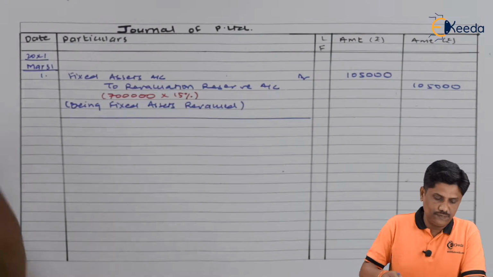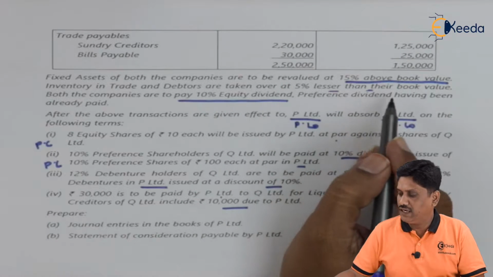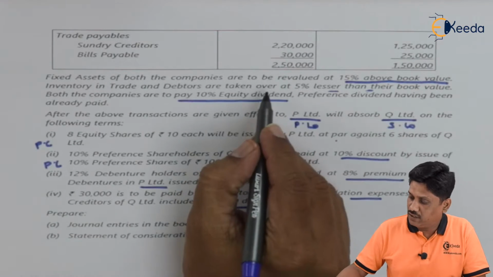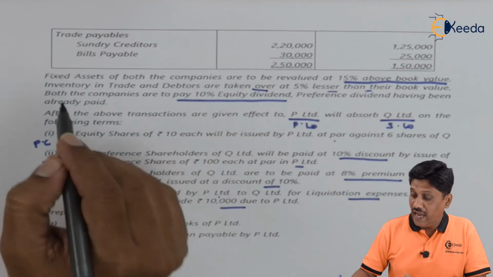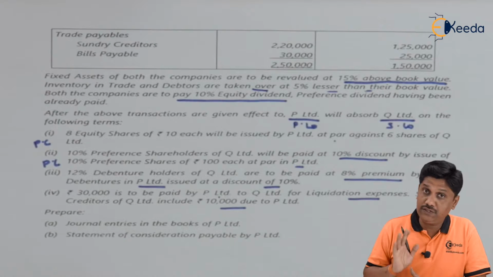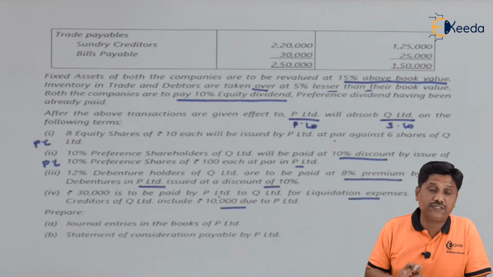Next, what they are saying: inventory in trade and debtors are taken over at 5% less than their book values. They are taken over, meaning we are taking over from Q Limited at this value. So it is the agreed value of the assets taken over. Please note that it is not a revaluation of our own assets. We have revalued only our fixed assets.